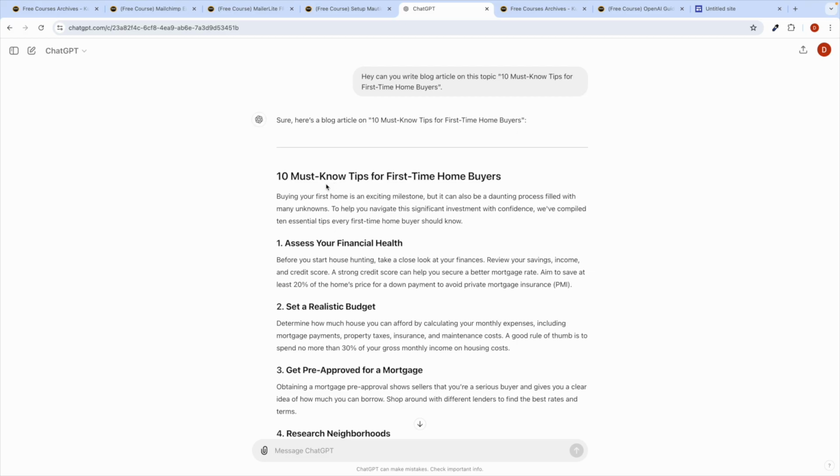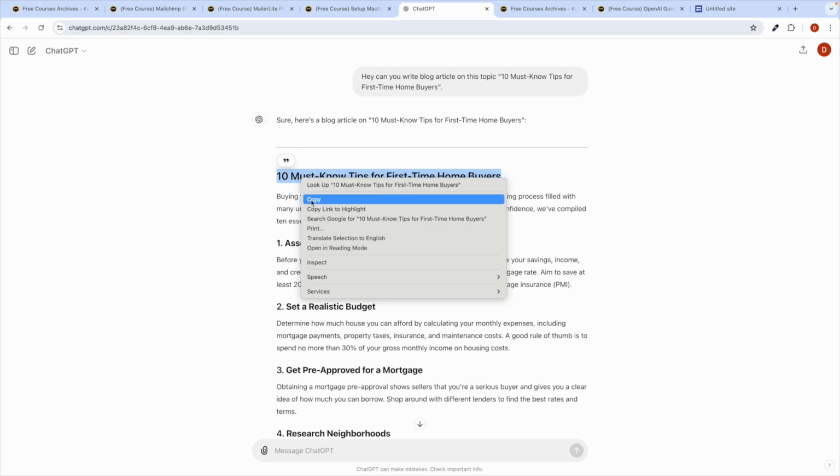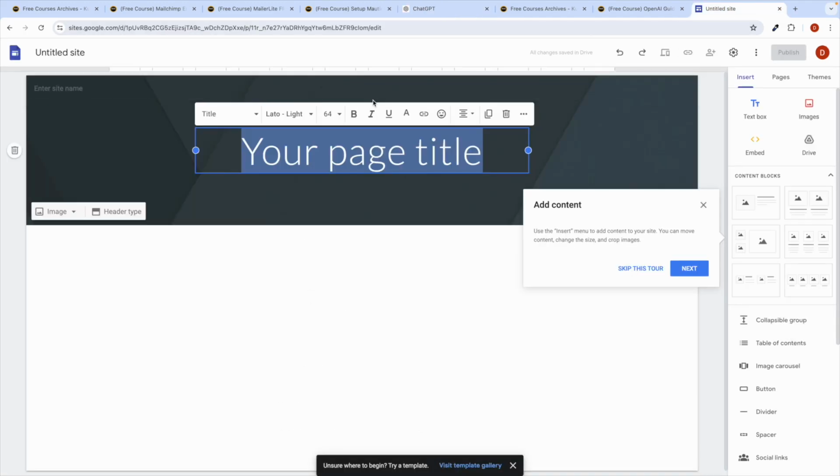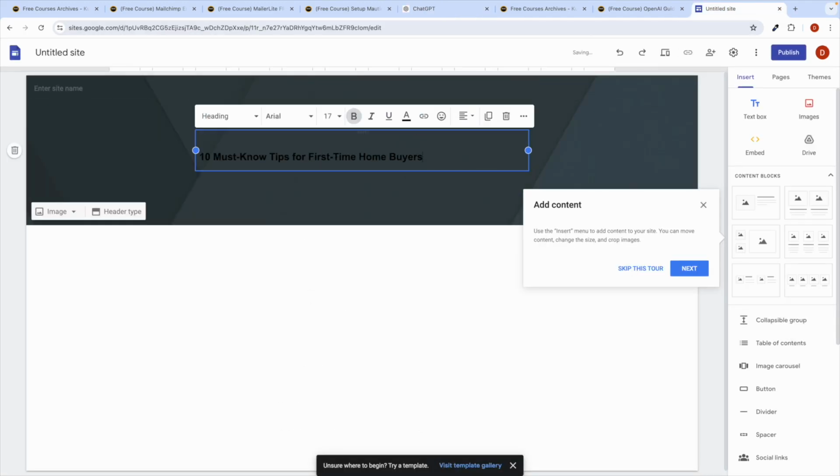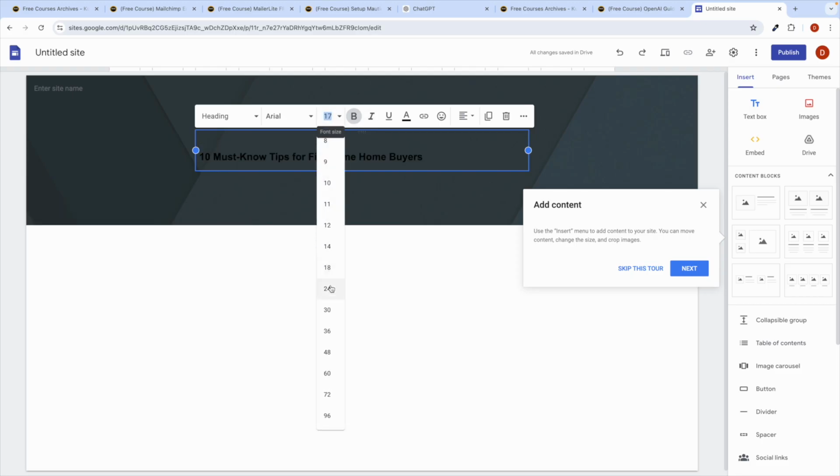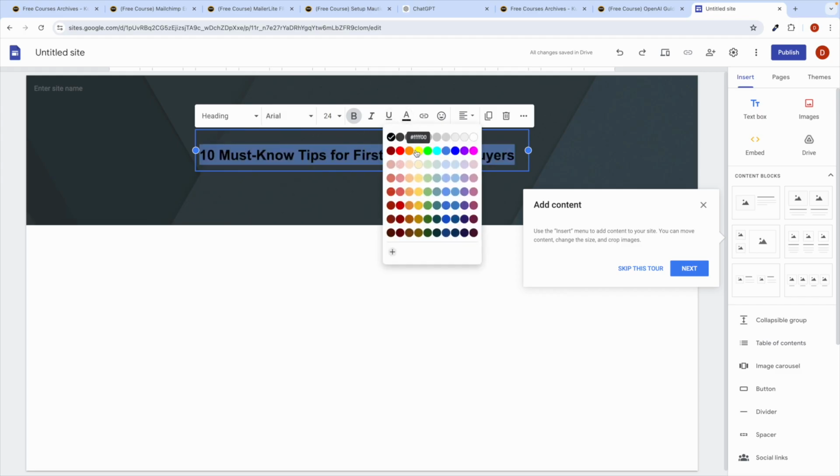Whatever title ChatGPT has given, just copy that and paste it over here. You can make it bigger, let's say 24, and change the color to whatever you want.